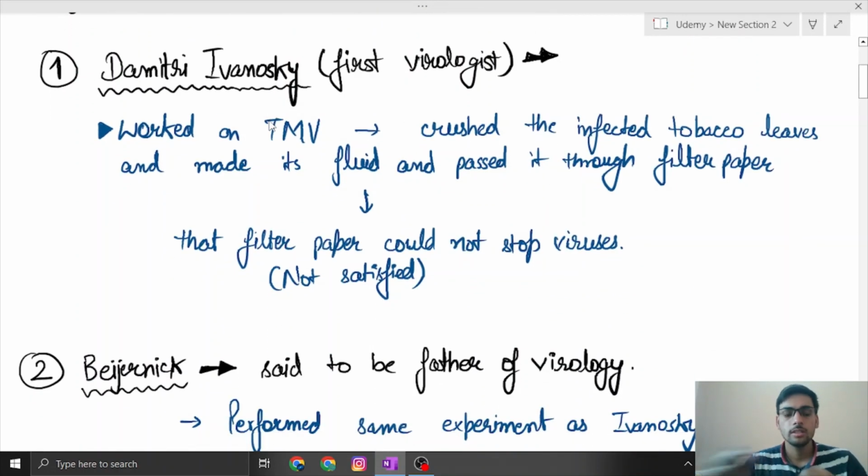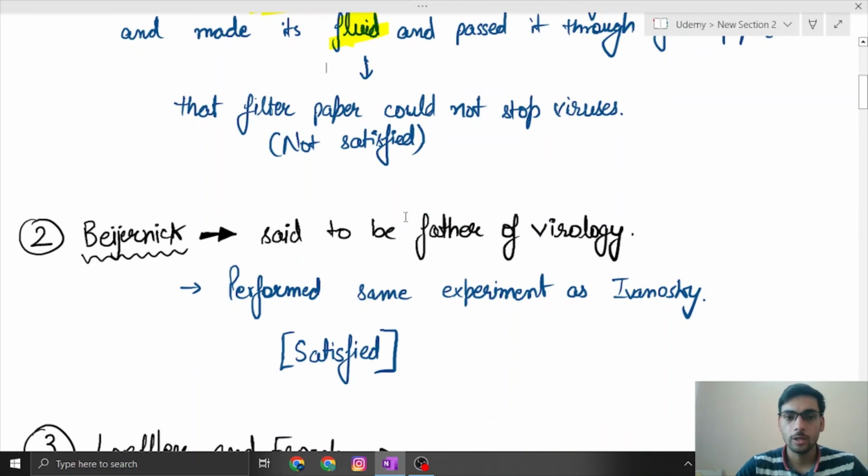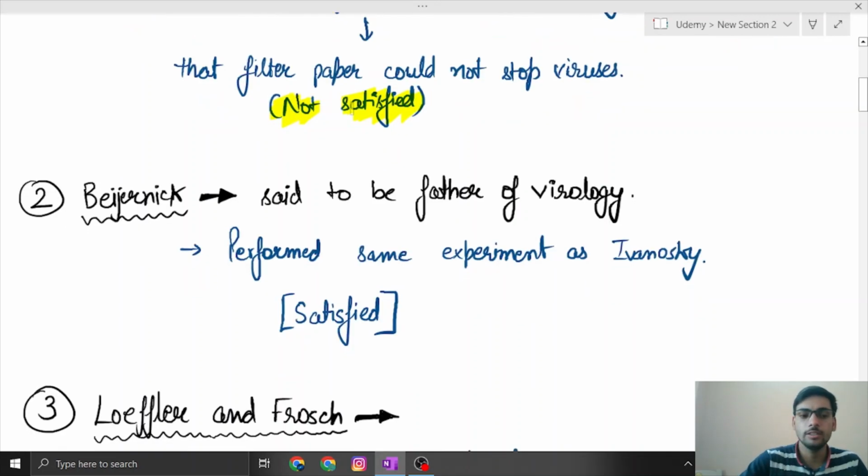Okay, so then our first virologist comes into the picture. His name was Dmitry Ivanovsky. He was the first virologist. Why? Because he worked on tobacco mosaic virus. He crushed the leaves of the tobacco plant and made a fluid out of it and tried to pass it through filter paper, and what he got after the filter, the filtrate, could also cause infection in other tobacco plants. So Ivanovsky, although he was successful in identifying viruses a little bit, was not satisfied with his research,